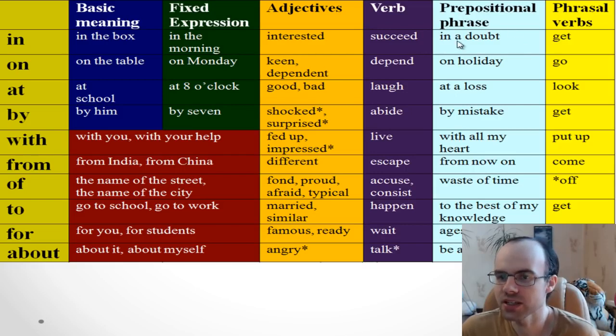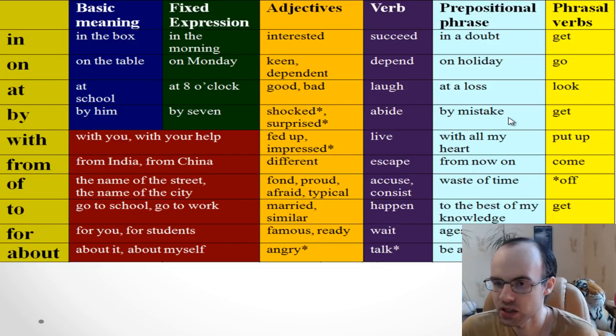Just remember it. In a doubt. So you can say, I'm in a doubt. I don't know what to do. On holiday. He is on holiday. It means he isn't working at present. Maybe he is swimming in the sea, or he went to another country. At a loss. I'm at a loss. I don't know what to do.